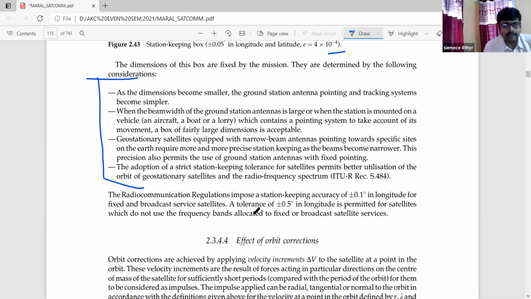The radio communication regulations impose a station keeping accuracy of plus minus 0.1 degree in longitude for fixed and broadcast service satellites. A tolerance of plus minus 0.5 degree in longitude is permitted for satellites which do not use the frequency bands allocated to the fixed or broadcast satellite services. So that is the application: fixed regional or destination-oriented frequency allocations, not only for satellites but for all frequency domain based applications. In this case also we have to keep this in mind.